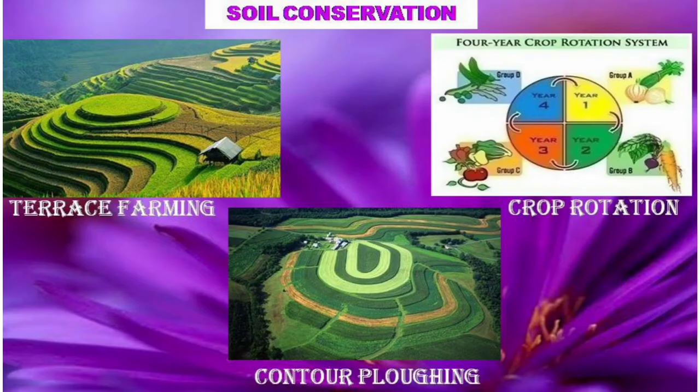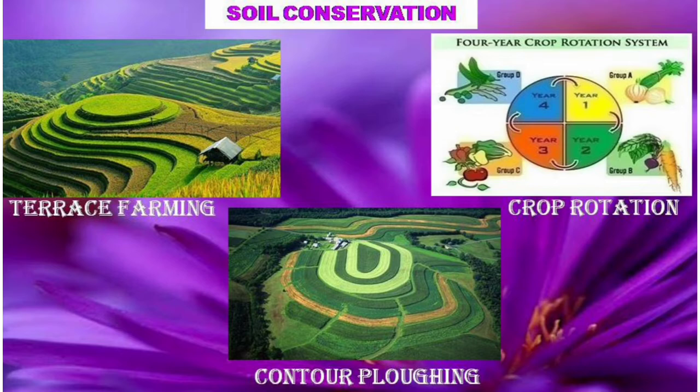So first one is terrace farming. Terrace farming is a farming technique followed in hills. It is done by cutting wide steps around the slopes of hills to plant crops.